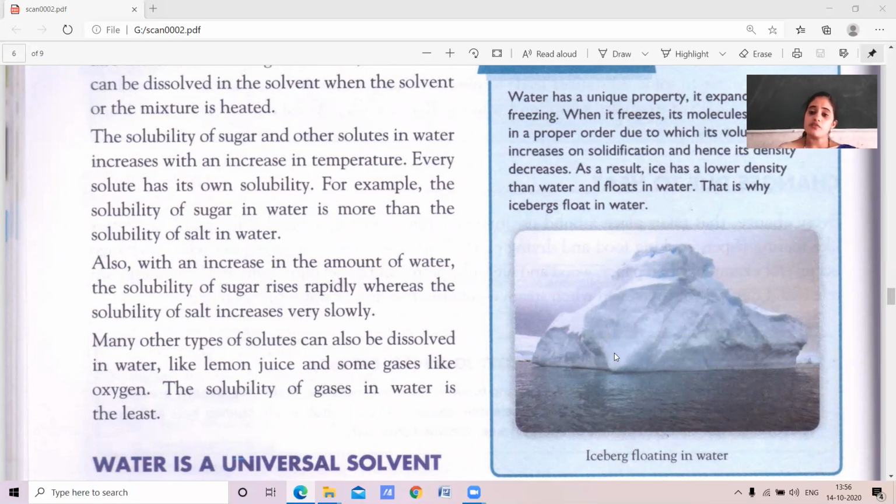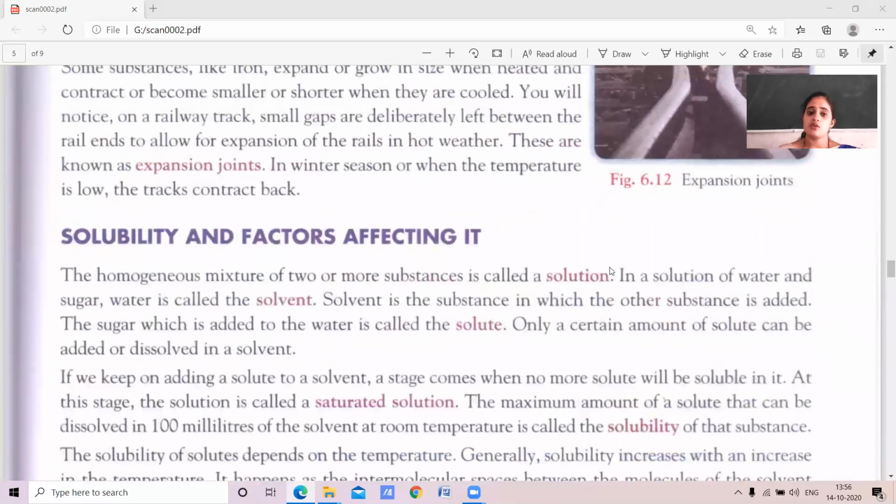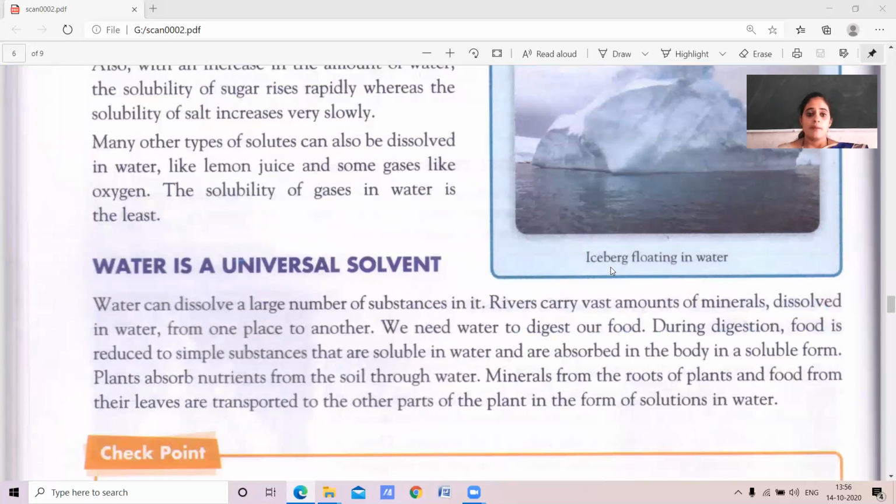So, these are the factors affecting the solubility. Many other types of solutes can dissolve in water, like lime juice, and gases like oxygen. The solubility of gases in water is very less, okay.